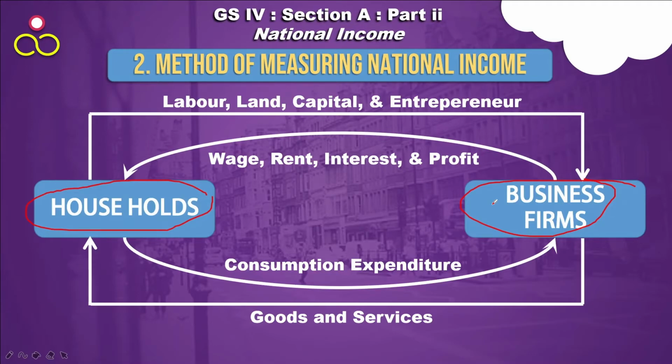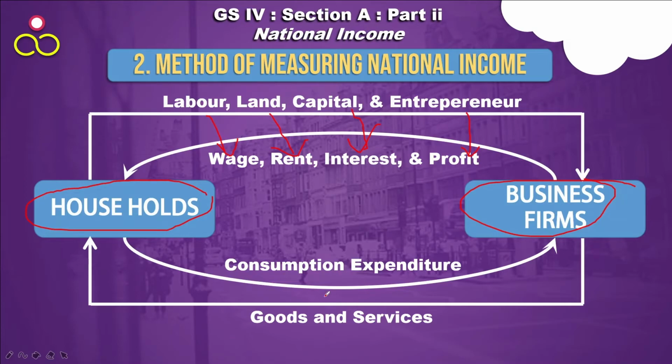Factor of production क्या होता है? Land, labor, capital and entrepreneur. Who provides them? The households provide the business firms the labor, land, capital, entrepreneur. Because the households provide them all this factor of production, what do the households get? From the labor they get wages, from land they get rent, from capital they get interest, from entrepreneur they get profit.